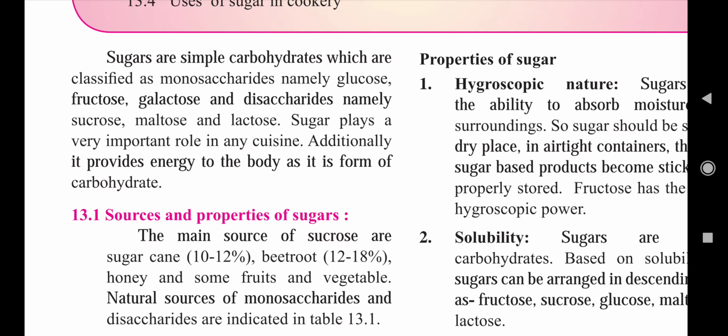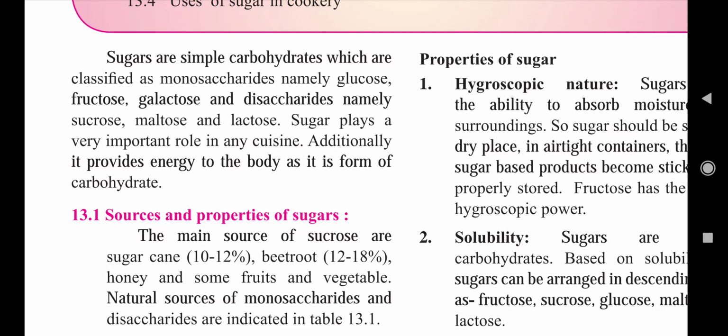Then what is a disaccharide? We have seen it already, but I am going to explain it again. So disaccharides are carbohydrates in which two monosaccharide units are bound together with the help of a glycosidic bond. Okay, so these are three examples of disaccharides. First one, that is sucrose. Sucrose is composed of two monosaccharide units, that is glucose and fructose. Second one, that is maltose. Maltose is made up of two glucose units bound together with the glycosidic bond.